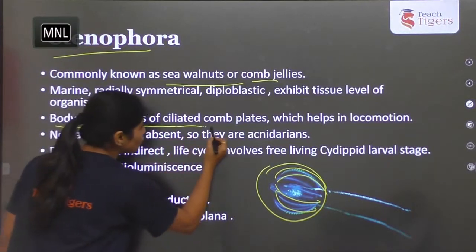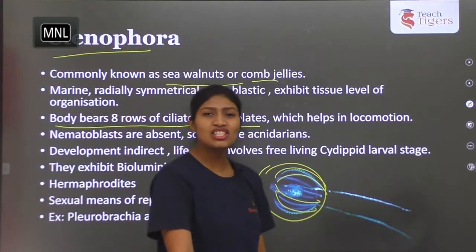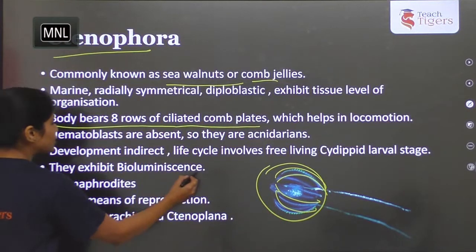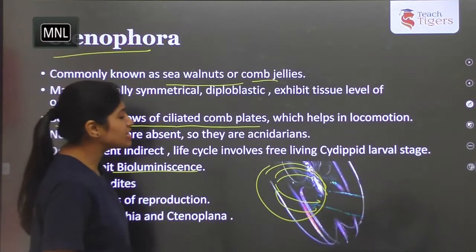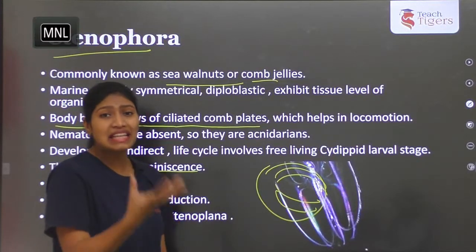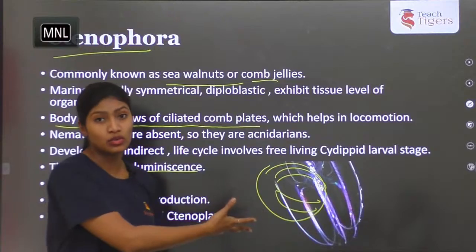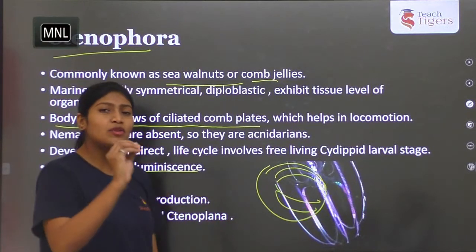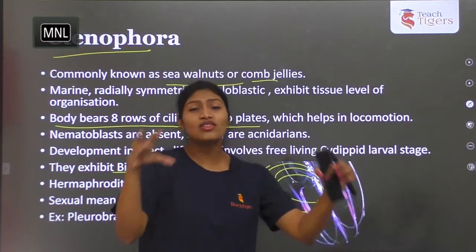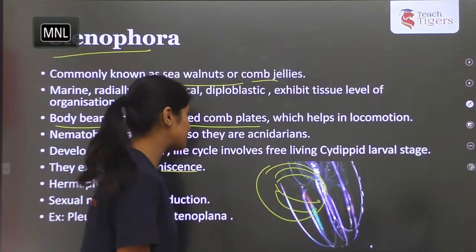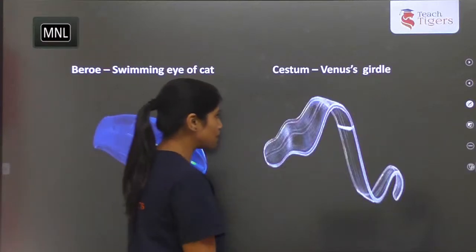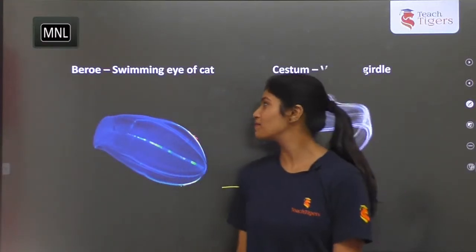The body bears 8 rows of ciliated comb plates, which are responsible for locomotion of these organisms. And they exhibit bioluminescence. You can see how they emit light. The organisms which emit light on their own exhibit bioluminescence, and this is how they look in the water. At night time, if you watch the Life of Pi movie, you can see how these organisms emit light in the water. Next, a few examples are Beroe and Cestum. These are examples in Ctenophora.